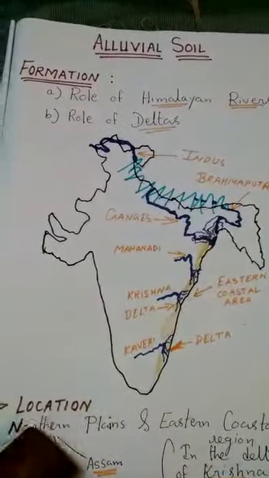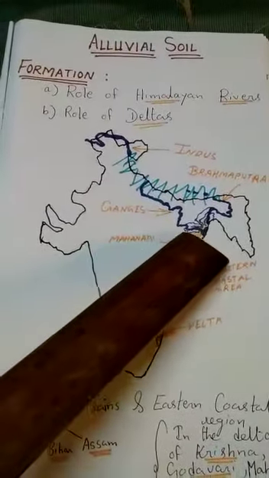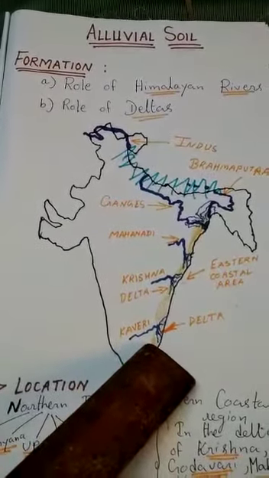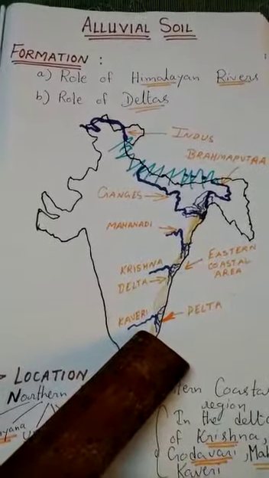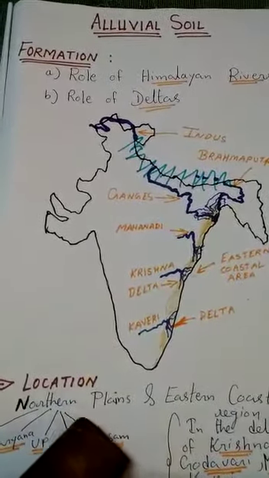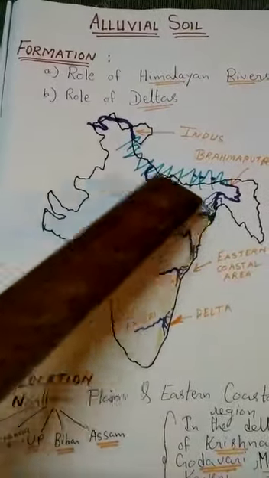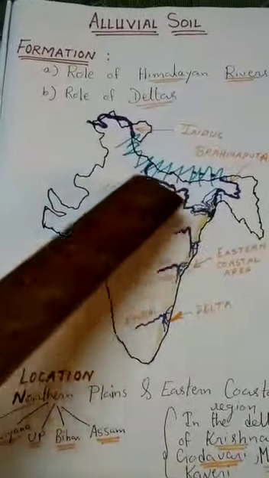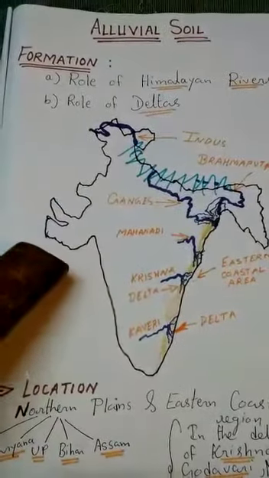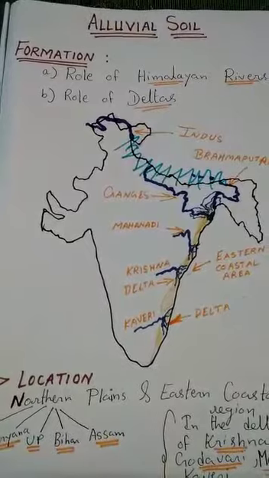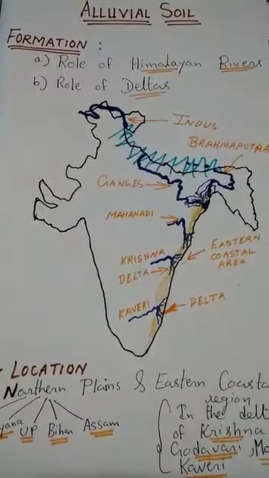In the deltaic region of the eastern region we find the alluvial soil, and after that we find the alluvial soil in the northern plains. Which states come in the northern plains? Punjab, Haryana, UP, Bihar, and Assam. Students, I think there is no doubt here.